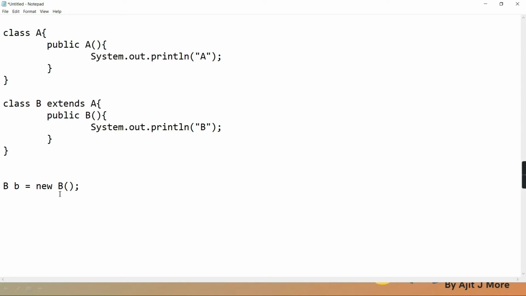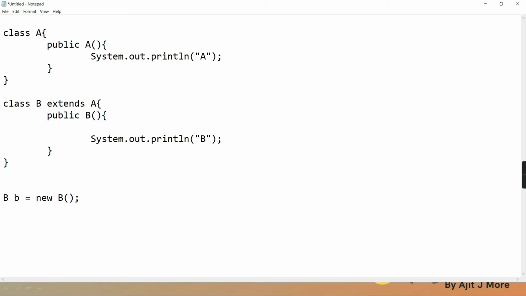So I'm creating an object of which class? B class. So what happens in those languages? The same concept is applicable for C++ also, same for Java. When you create an object of B class, B constructor is called, obviously. It has to be, no? Object of B class is created, so it will call the B constructor. And inside the B constructor, implicitly, the compiler has inserted one line which gives a call to the parent constructor also. Now you'll say, what is that line? It is actually super().